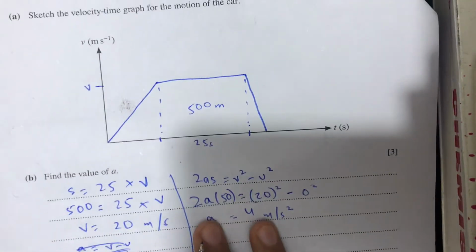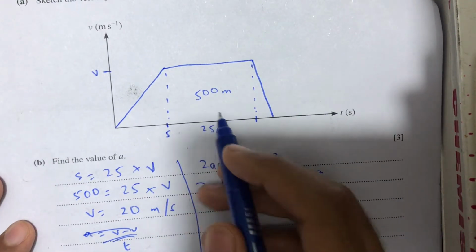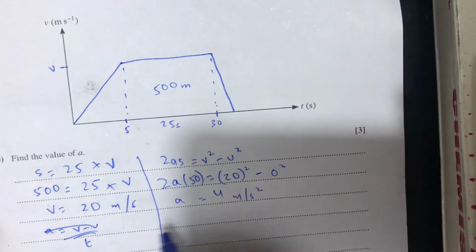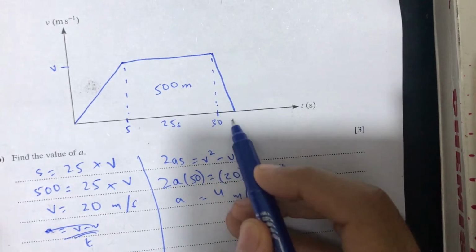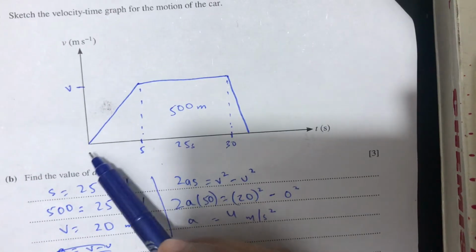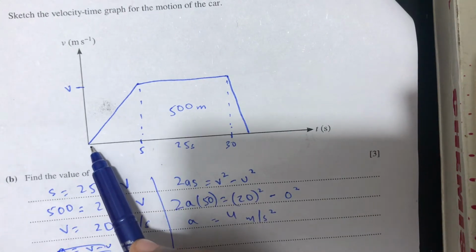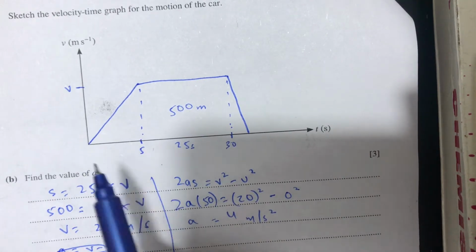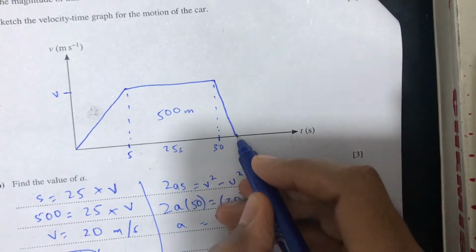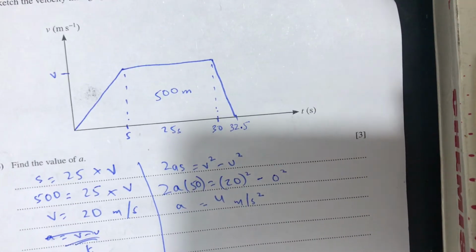Now we know that the time for the first part is 5 seconds, for the second part is 25, so this will be 25 plus 5, which is 30. Now we will have to calculate the time for this part. We don't even have to calculate it, because we know that the gradient is twice the gradient of the first part. So if it covers the time in 5 seconds, it is understood that the time for deceleration will be 2.5, half of 5. So it will be 30 plus 2.5 is 32.5.